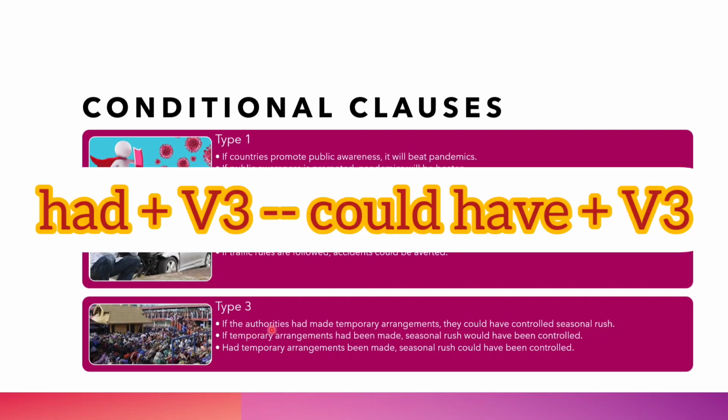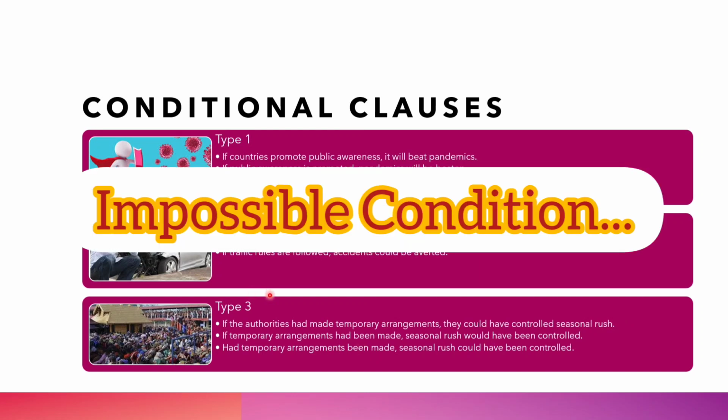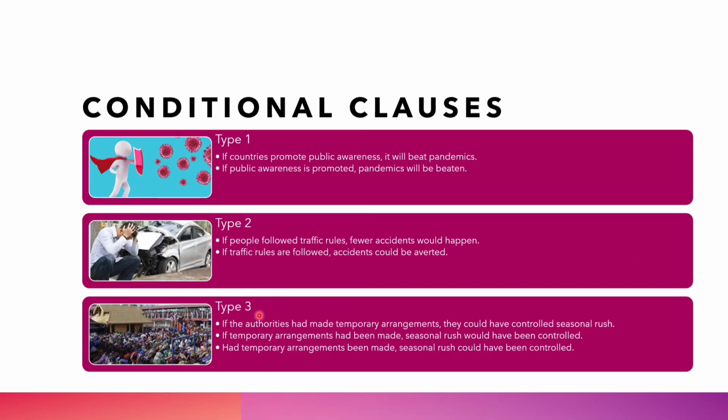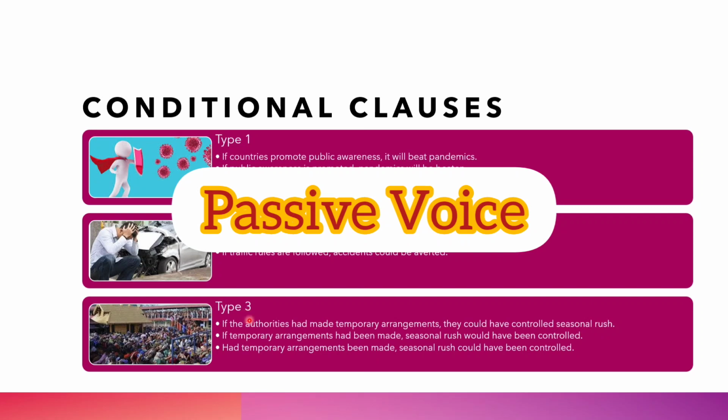If they had made temporary arrangements, they could have controlled seasonal rush. But now there is nothing you can do about it. Impossible conditions. That means now you have got nothing to do about it. So if temporary arrangements had been made, seasonal rush would have been controlled. This is passive voice of type 3.